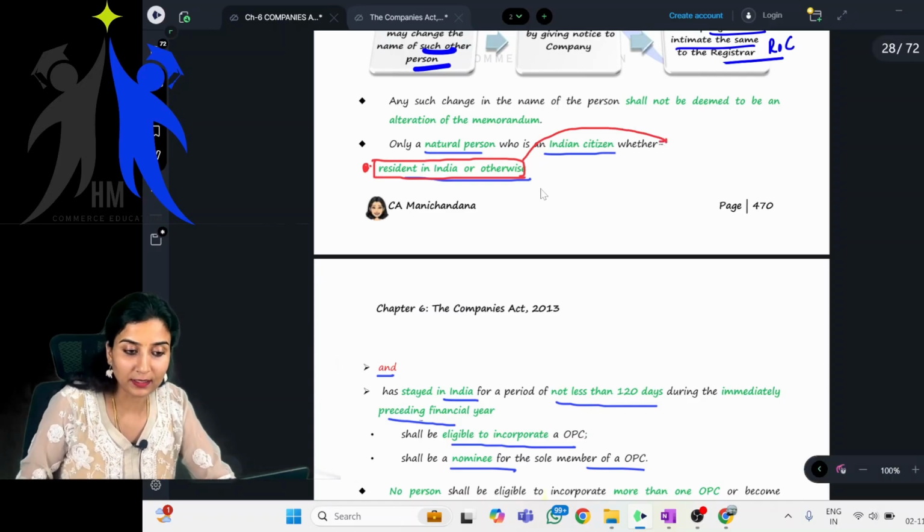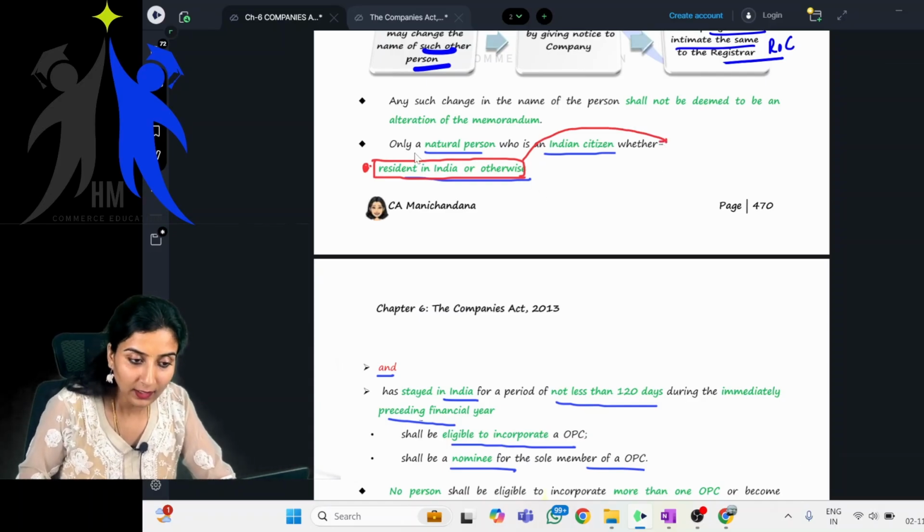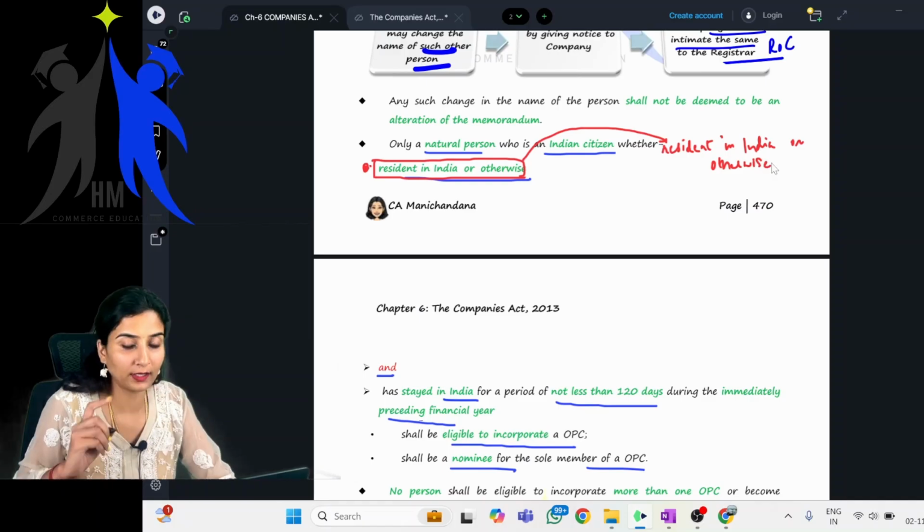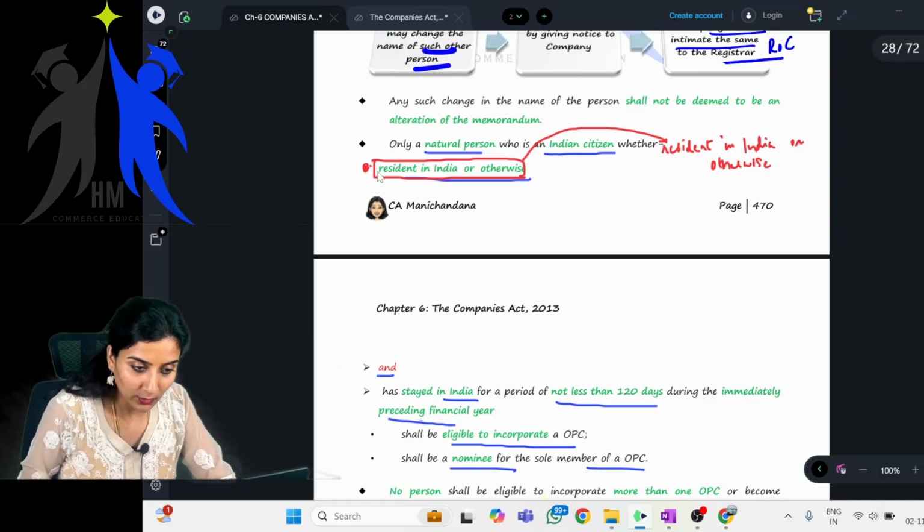Basically it is just one single line: only a natural person who is an Indian citizen, whether resident in India or otherwise, is one condition. You can just cancel this.